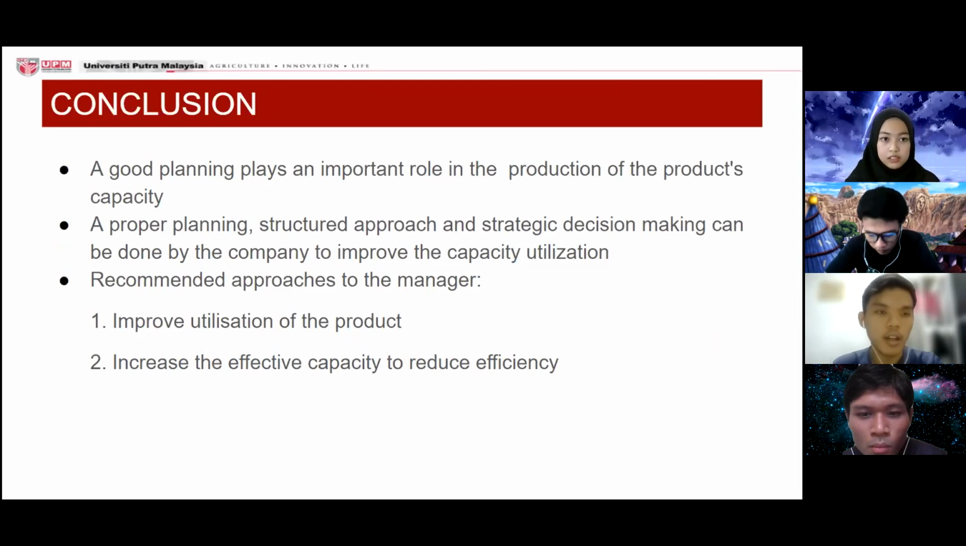For the conclusion, good planning plays an important role in the production capacity of the product. In order to improve the capacity utilization, proper planning, a structured approach, and strategic decisions must be made by the company. The recommended approaches to the manager for further investigation are, first, improve the utilization of the product, and second, increase the effective capacity to reduce the efficiency.